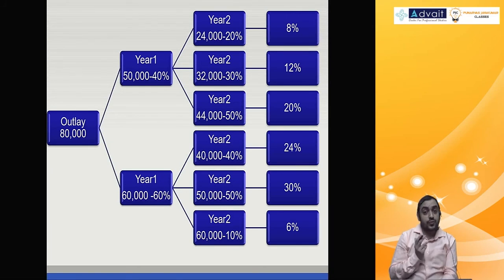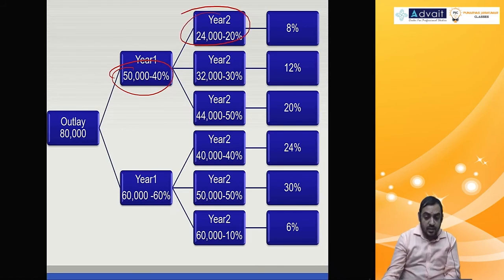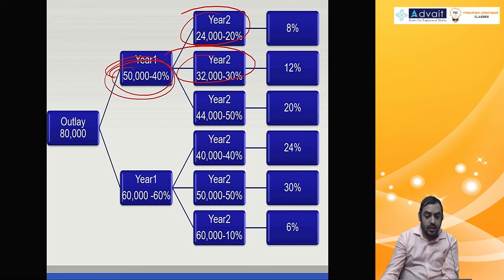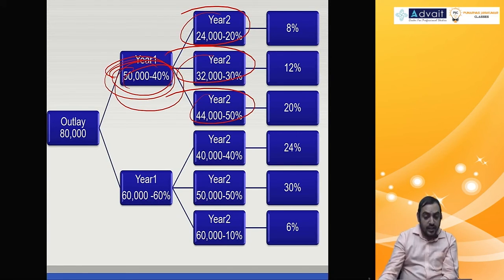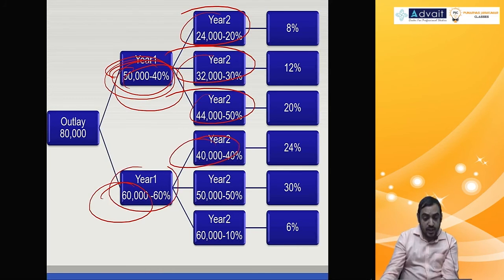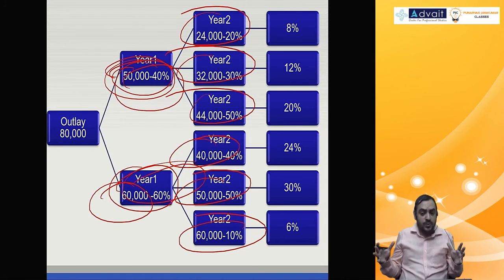6 NPVs. Which are those? One NPV is computing year 1 50,000, year 2 24,000. One possibility. Year 1 50,000, year 2 32,000. Second possibility. Year 1 50,000, year 2 44,000. Third possibility, third scenario. Then 60,000 first year, 40,000 second year, fourth possibility. 60,000 first year, 50,000 second year, fifth possibility. 60,000 first year, 60,000 second year, sixth possibility. So we get 6 possible values,